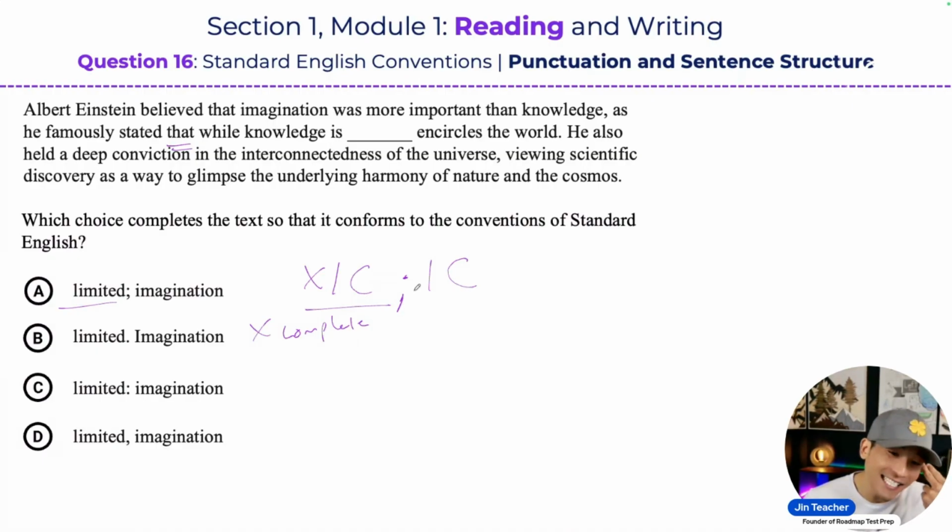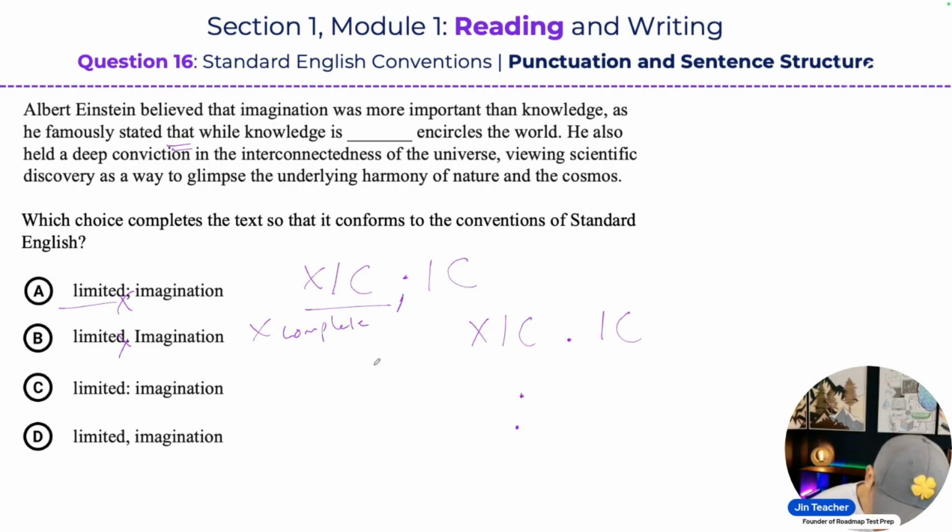Now, using that same logic, we can also cross out B as well, right? Because we know that the punctuation rule for a period is exactly the same as a semicolon. It separates two complete sentences, okay? And again, we don't have a complete sentence before the period, because we already looked at that before the semicolon. So we can automatically cross out B as well. And for the same reason, we can also cross out C.